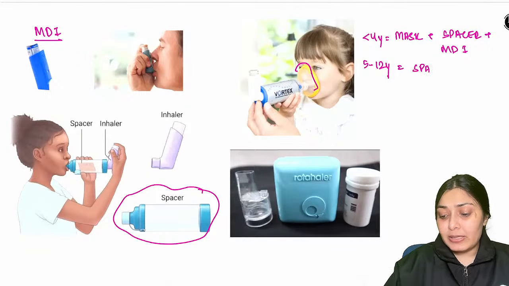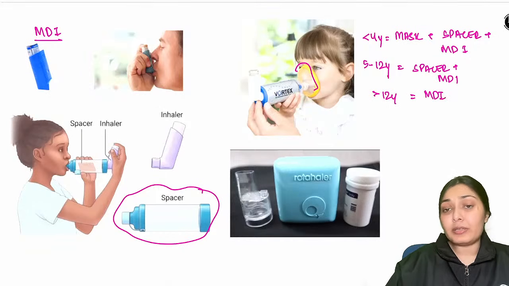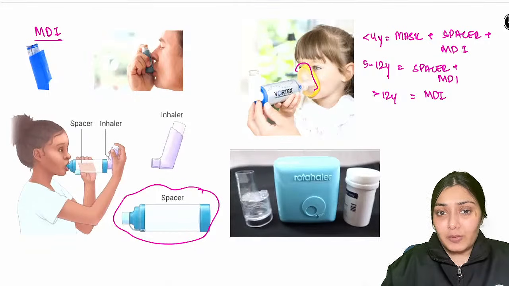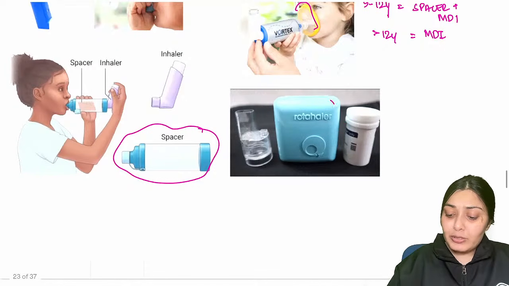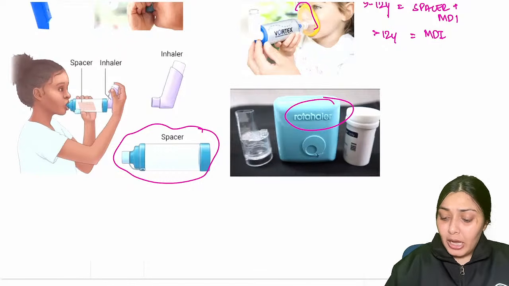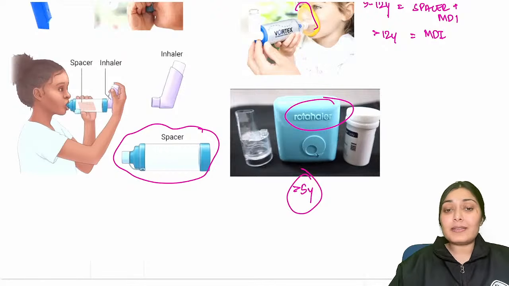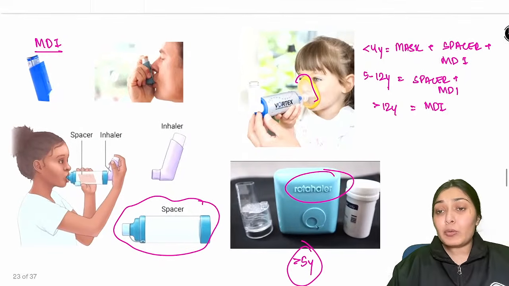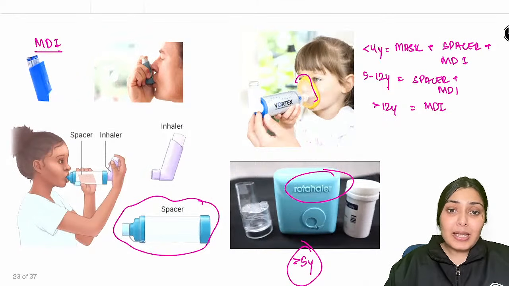You don't need the mask much. Spacer plus MDI. After 12 years, we need MDI puffs directly for better deposition of the drug. And then we have rotahalers, where you insert a capsule and the child then takes it up. After 5 years of age, the child can take these rotahalers. So this is about the pointers of the inhalers, spacer, and mask.